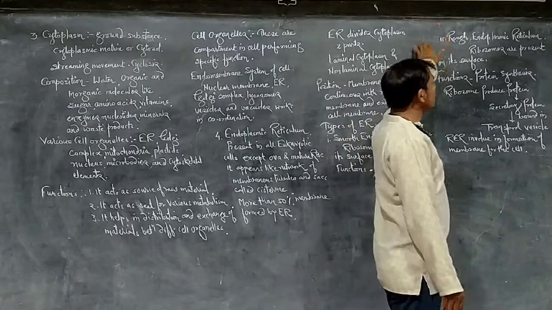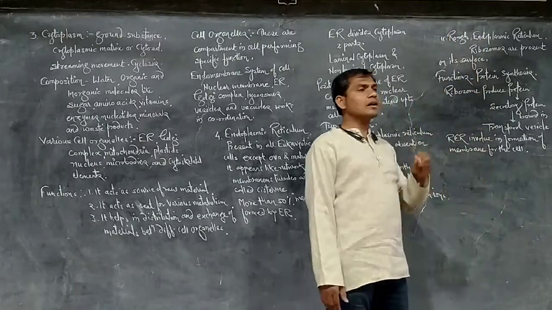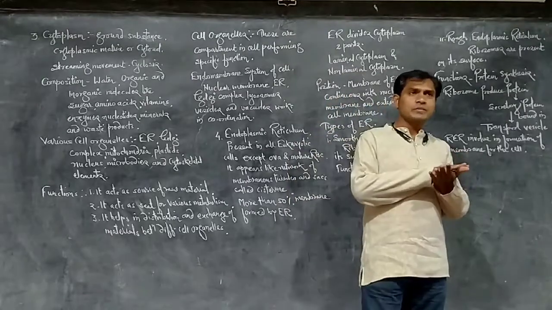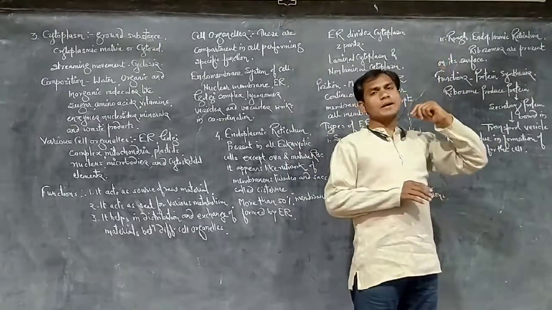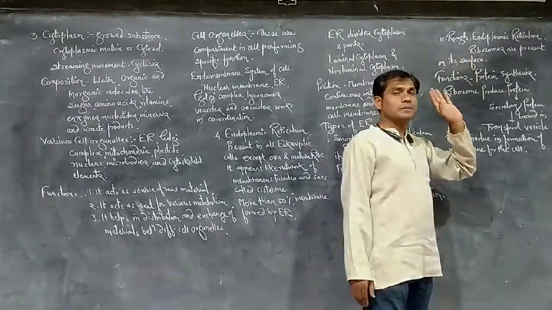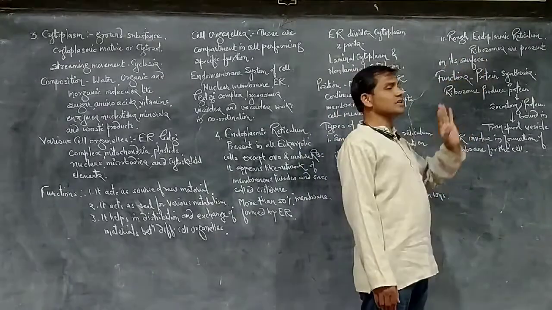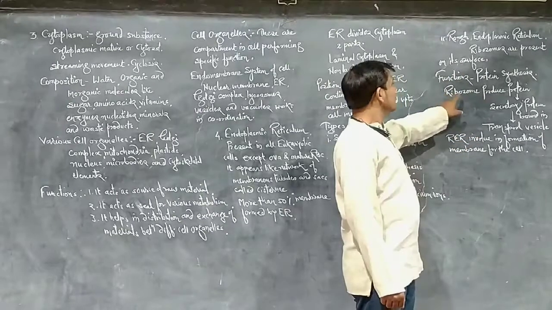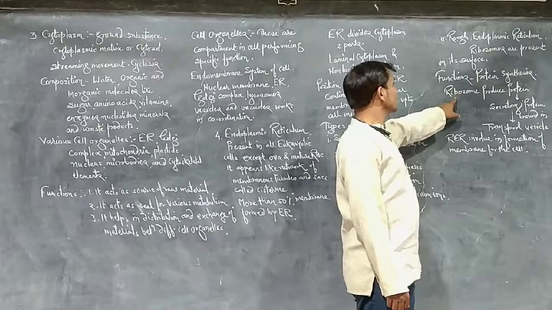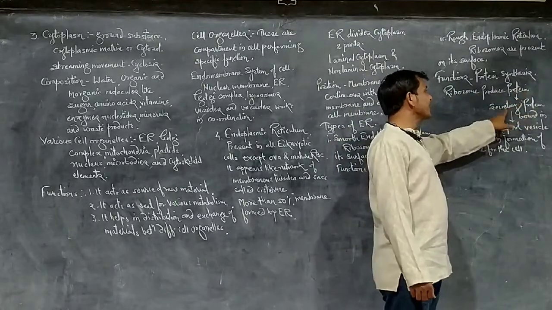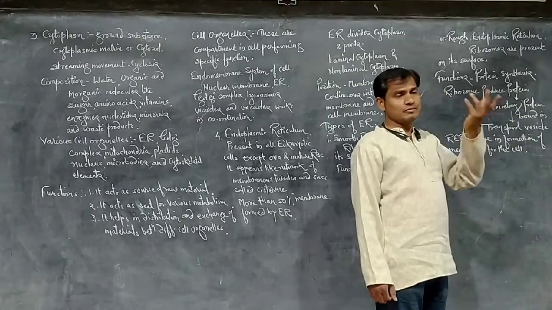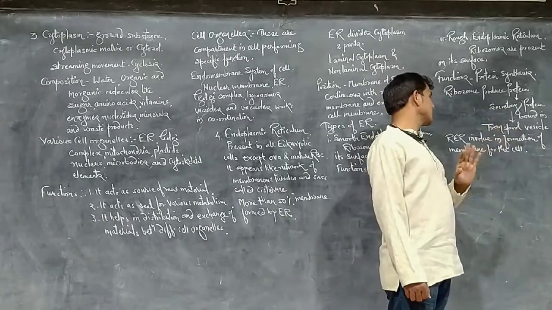Rough endoplasmic reticulum: here ribosomes are present, lodged on the surface of the cisternae. Because of the granular nature of ribosomes, the surface becomes rough, hence it is called rough endoplasmic reticulum. The function is protein synthesis. The ribosomes present on the surface of the cisternae produce protein. This protein is called secretory protein. That secretory protein is bound in a transport vesicle.